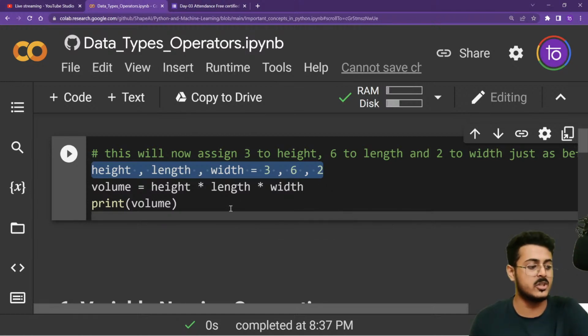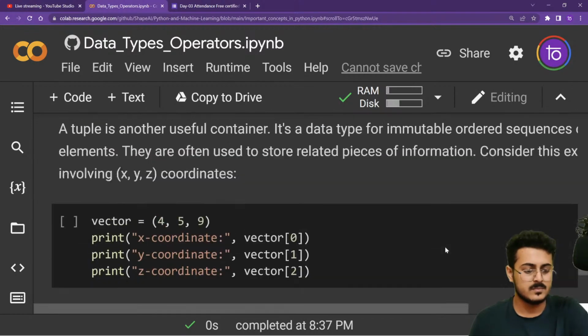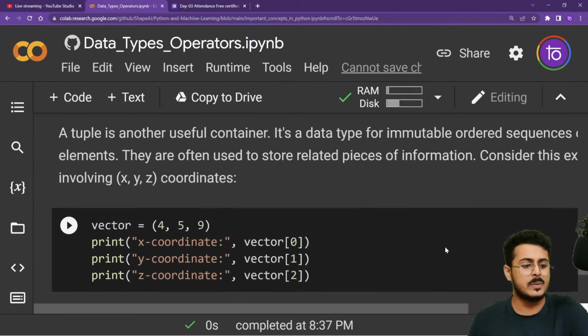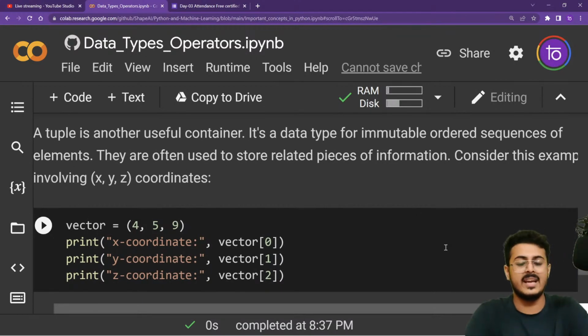We are going to learn about tuple a bit more. So let us look at tuples right now. Tuples are another useful container, that is a useful data structure in Python. This data structure is an immutable ordered sequence of elements. Okay, this data structure, that is tuples, is an immutable ordered sequence of elements.